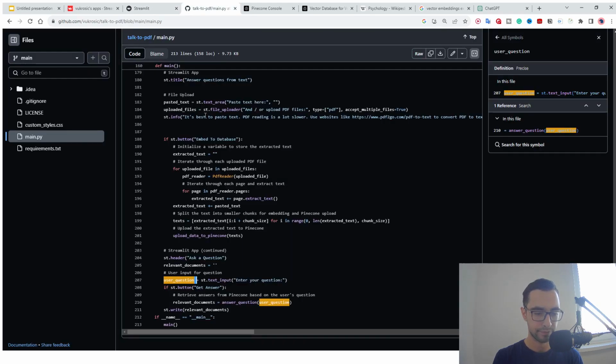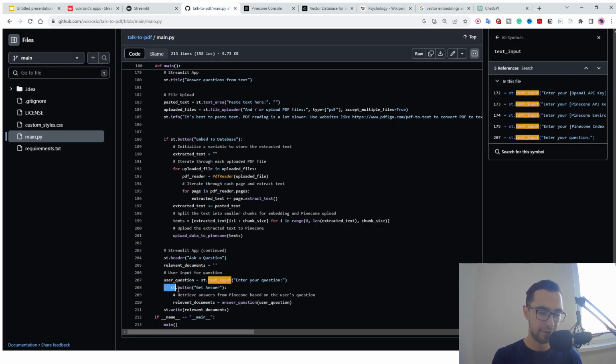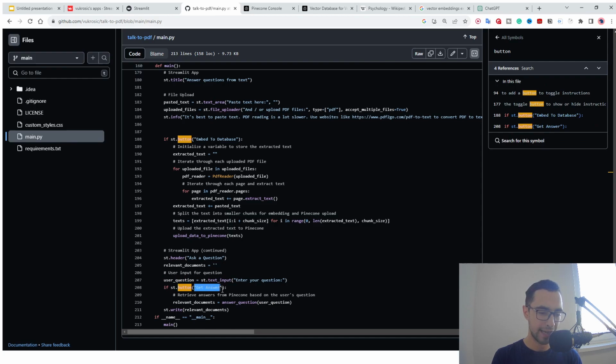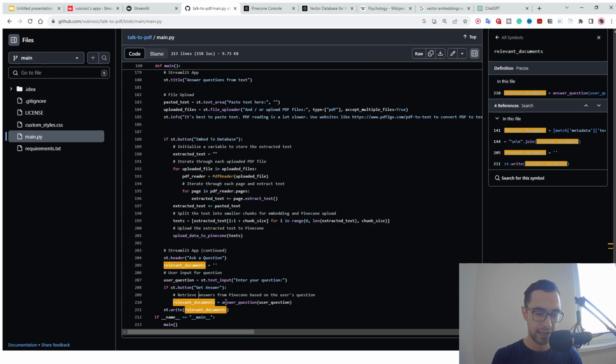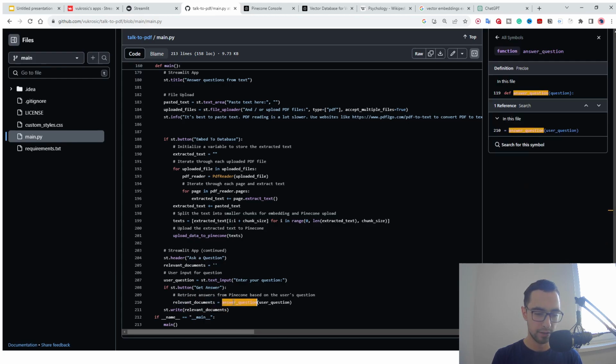After that, we have a button that says get answer. So we're going to define that button by saying if st.button and then get answer. We are going to retrieve answers from Pinecone based on the user's question. So we're going to say relevant documents is equal to answer question and then user question. We're going to just pass in the user question.